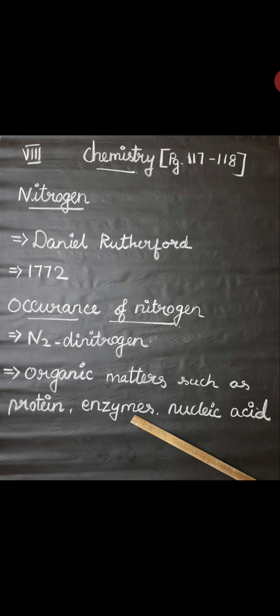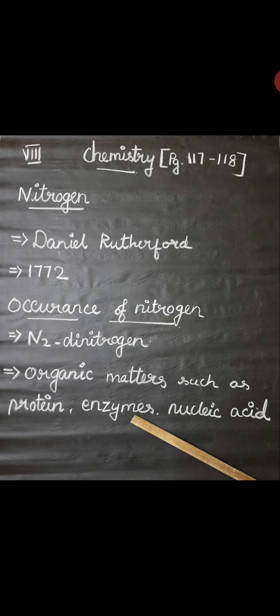Nitrogen was first isolated from the air by Daniel Rutherford in the year 1772. The name nitrogen is derived from the Greek words nitron and gene, meaning I produce nitre. Nitre is the potassium nitrate compound of nitrogen. So this is a small introduction about nitrogen.